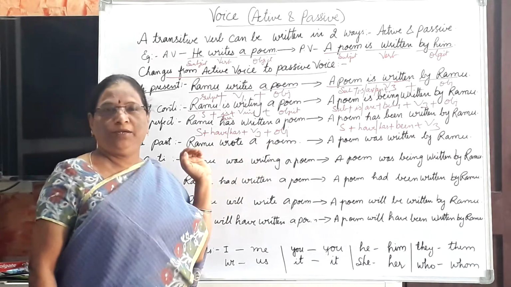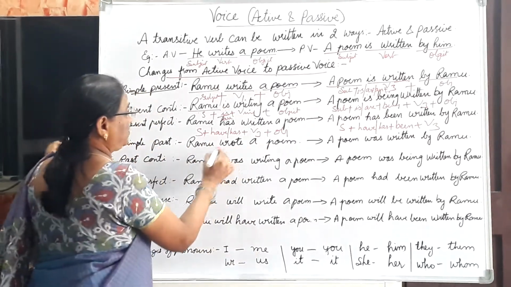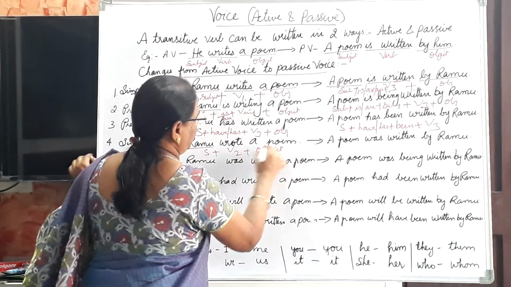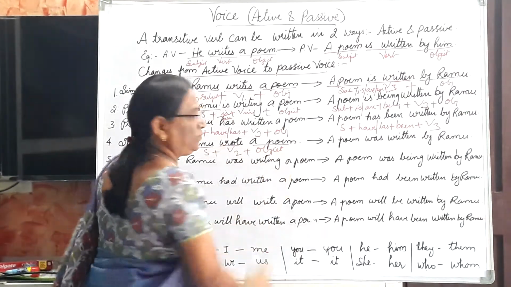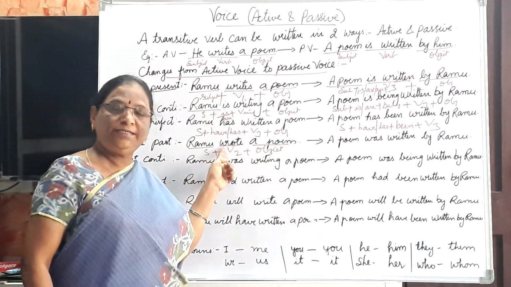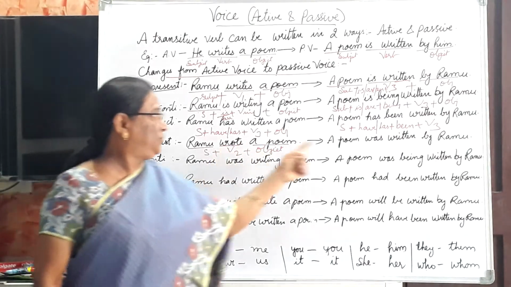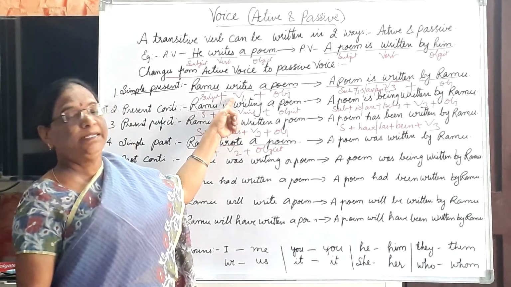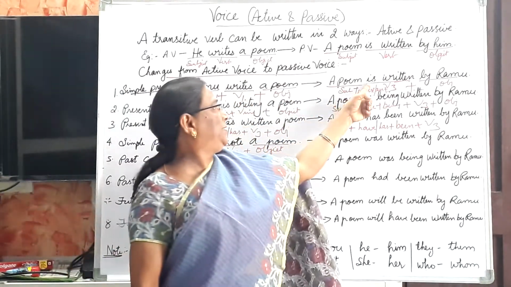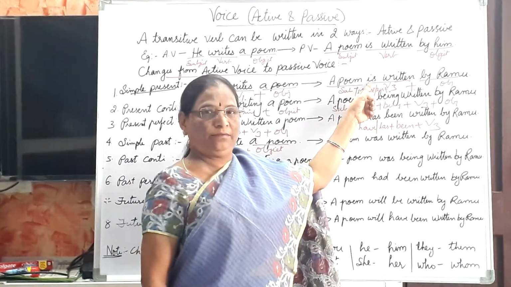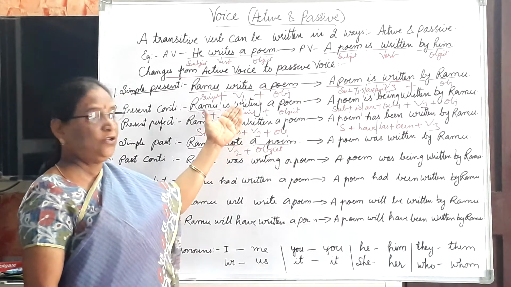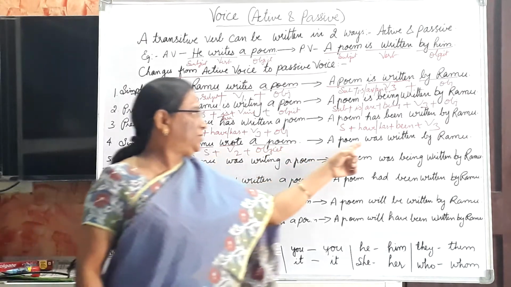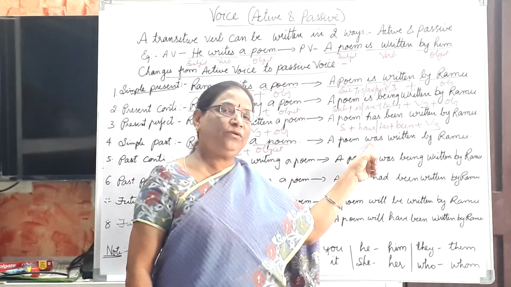Okay. Now next, simple past tense. Ramu wrote a poem. Now see, "wrote" is V2. This is subject plus V2 plus object. As it is V2, we use past be forms. As it is V1 in present tense, we use present be forms: is, am or are. As the sentence is in present tense, we use present be forms. As the sentence is in past tense, we use past be forms, was or were.